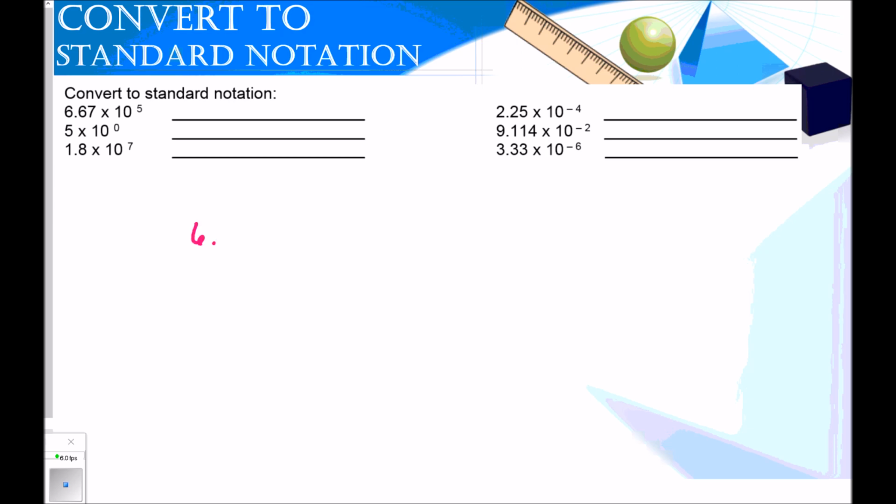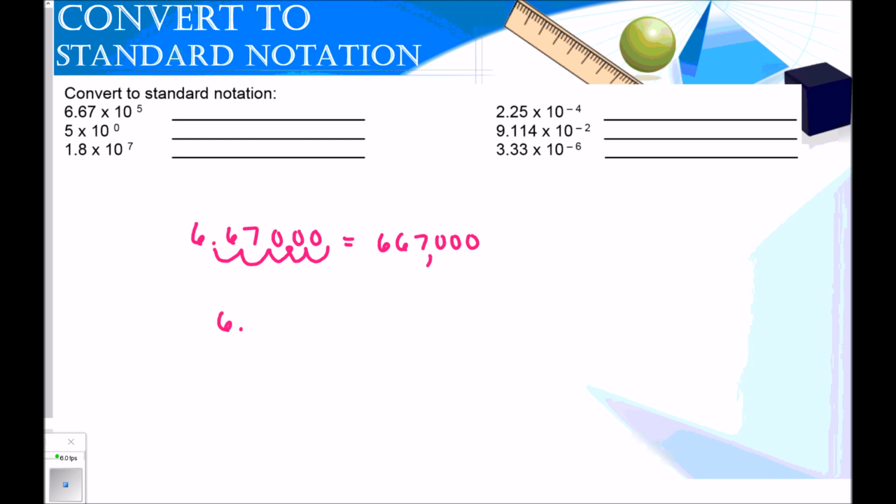So let me show you. 6.67. If I move my decimal to the right, 1, 2, 3, 4, 5, and I fill in these blank spaces with zeros, I end up with 667,000, which is a big number.